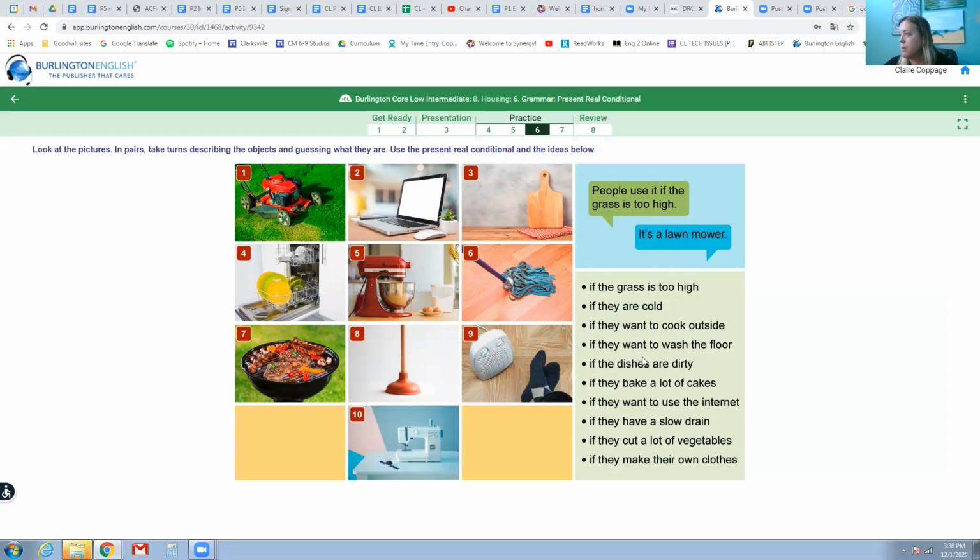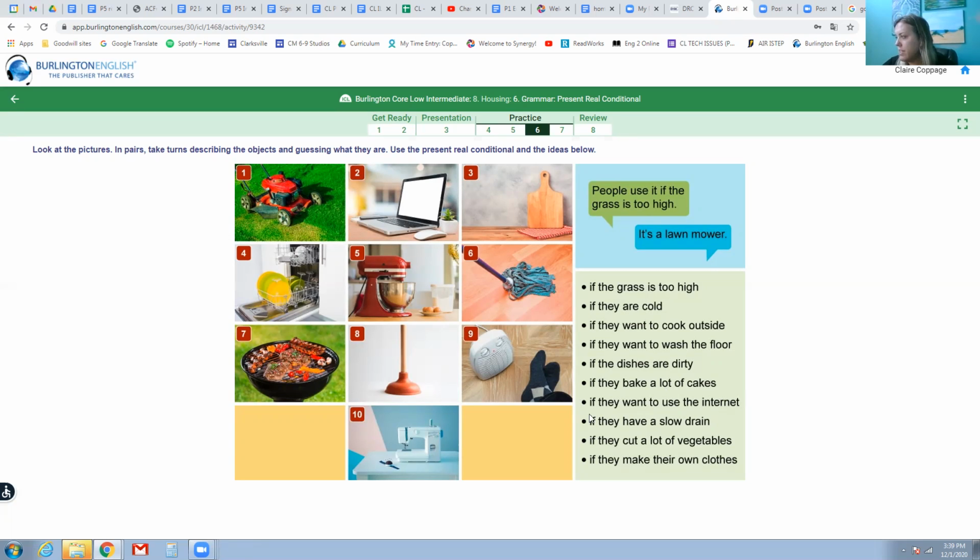People use it if they want to wash the floor. No, wrong kind of floor. A mop, it's a mop. People use it if they bake a lot of cakes. Oh, I've seen this on TV. This is a mixer. It's very useful if you bake a lot of cakes.